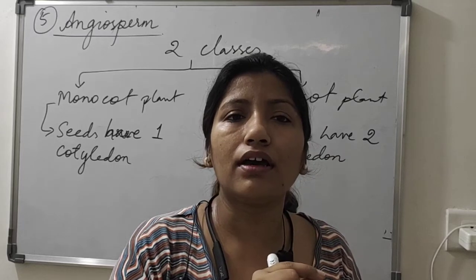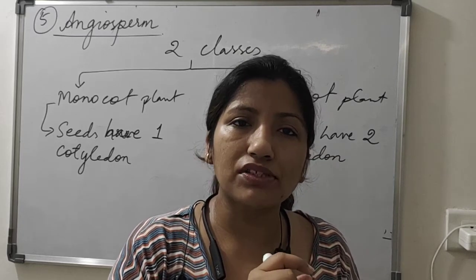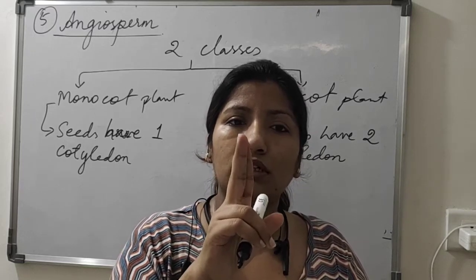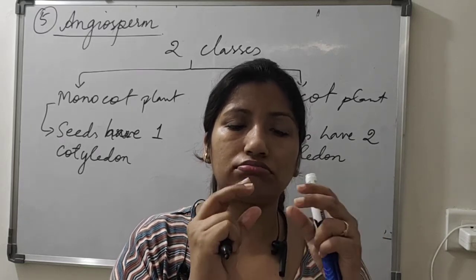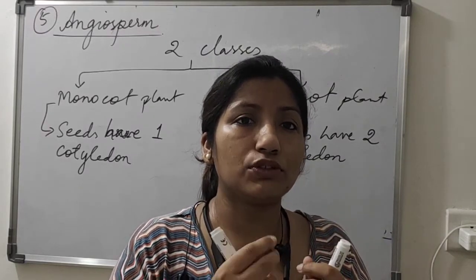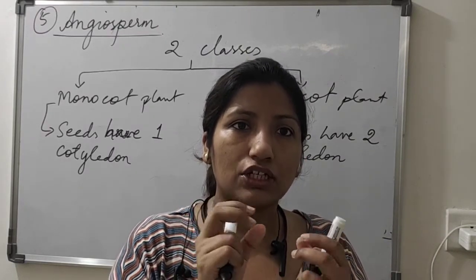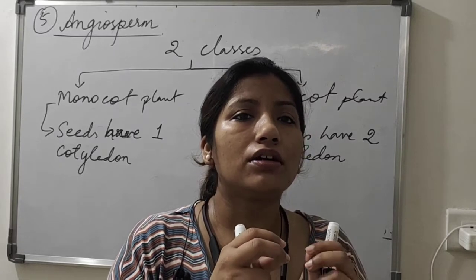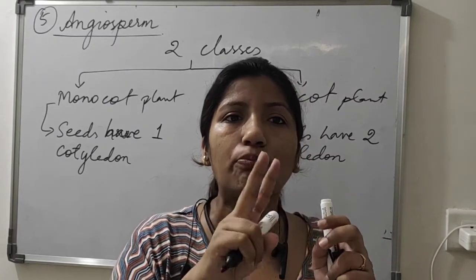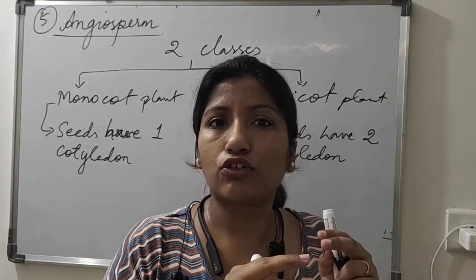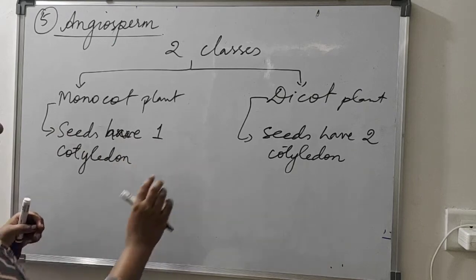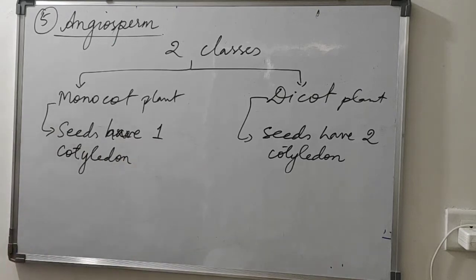But when you open a chickpea or gram seed, you open the cover and you will find two parts inside, and those two parts are what? Cotyledons, which we eat actually. That part of the chana or gram seeds which we eat. Okay, so monocot plants have one cotyledon and dicot plants have two cotyledons.